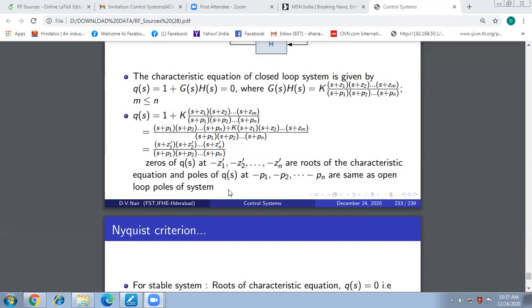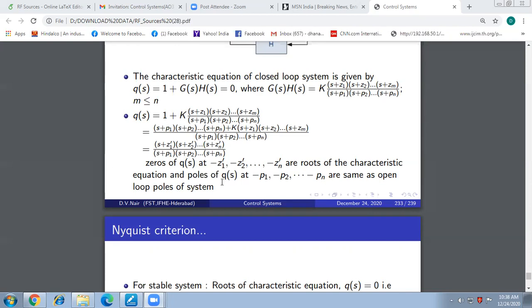So my whole concentration and attention is on the zeros of Q of S. And where do I want them to be always? On the left side. As long as zeros of Q of S are in the left half of the S plane, my resultant system behaves in a stable manner. Now, how do I bring out some analytical method of determining whether the zeros of Q of S are in the left half or right half of the complex S plane?